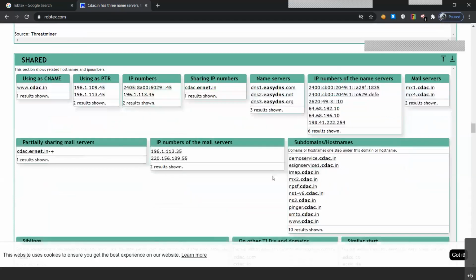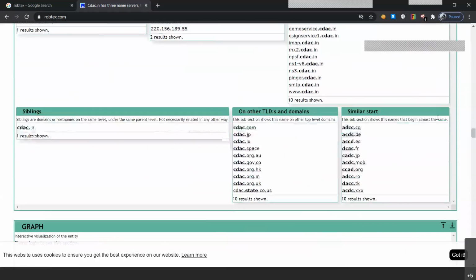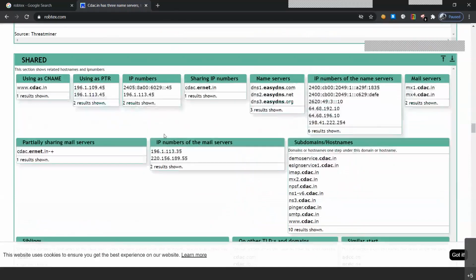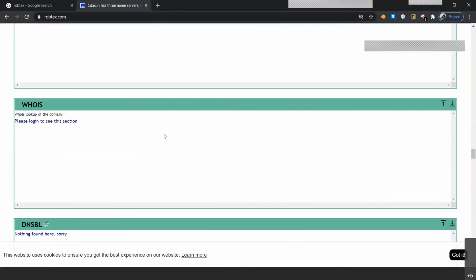So one might be able to see this, a hacker might be able to see this, or a pen tester, so that they try to minimize this type of information. So we get some of the information regarding our website from this shared area. Let's go to graph, history, and Whois.